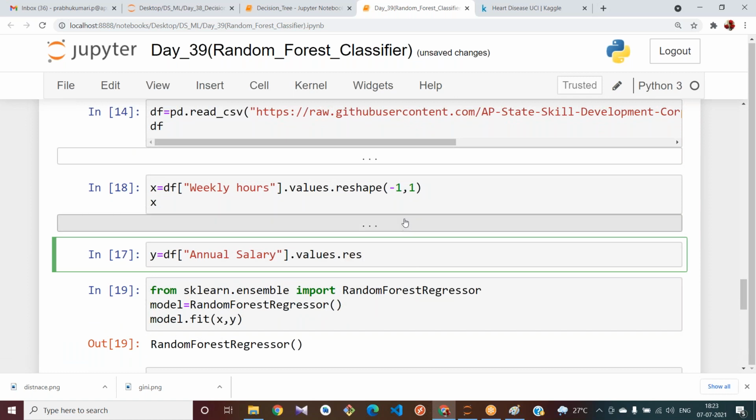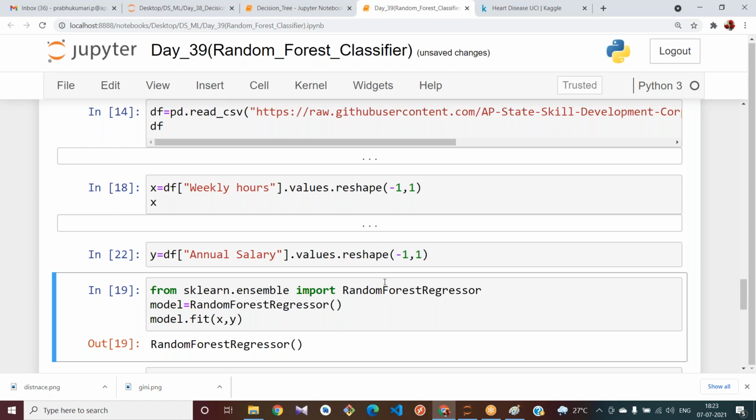Let me check, after reshape, did I run this? Yes, I have run it, okay. Reshape of minus 1 comma 1.